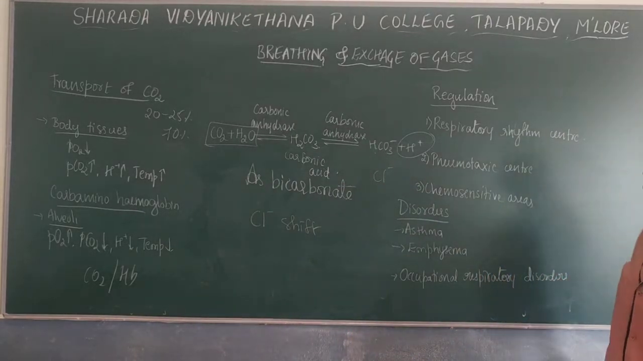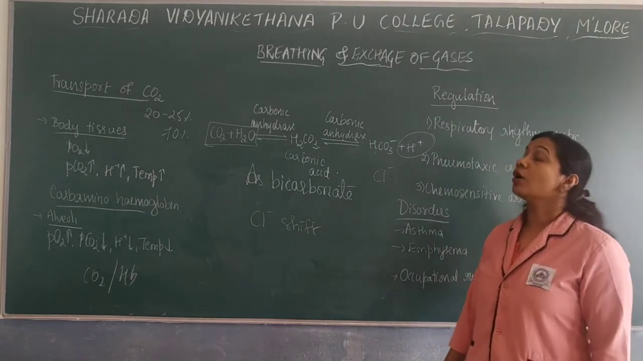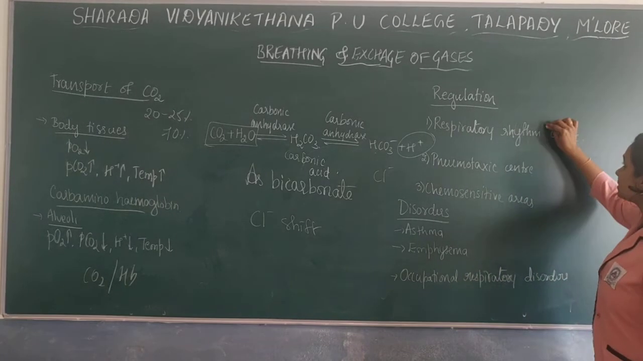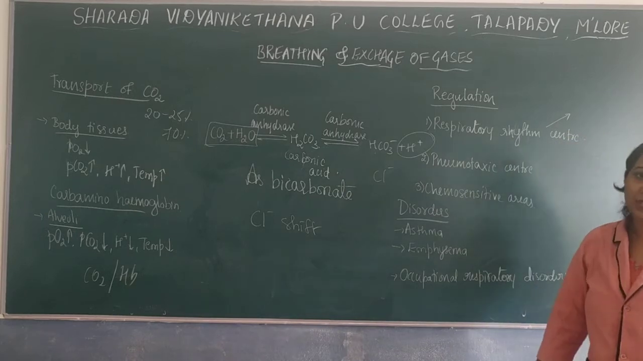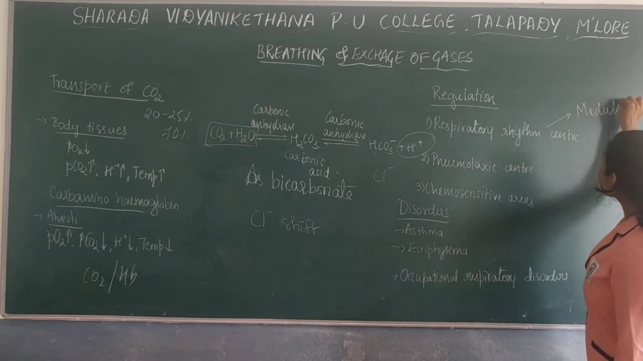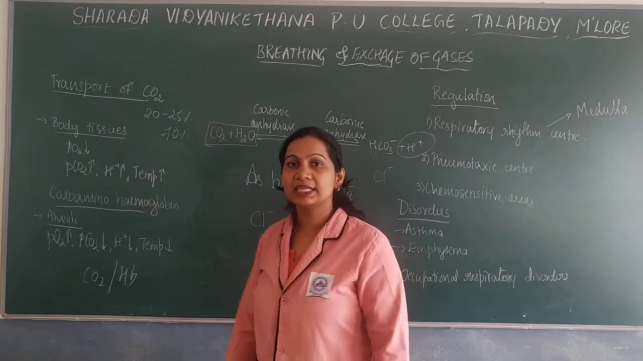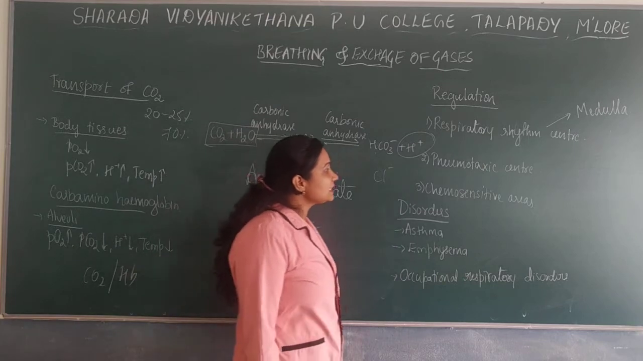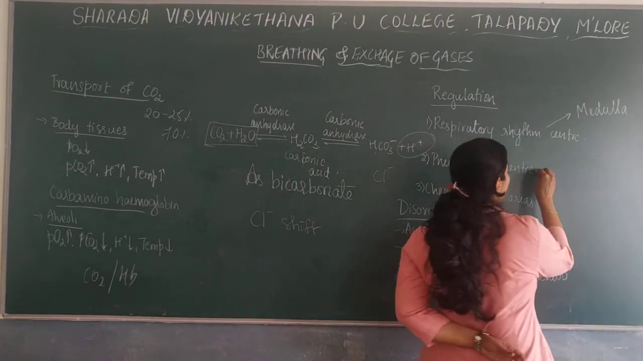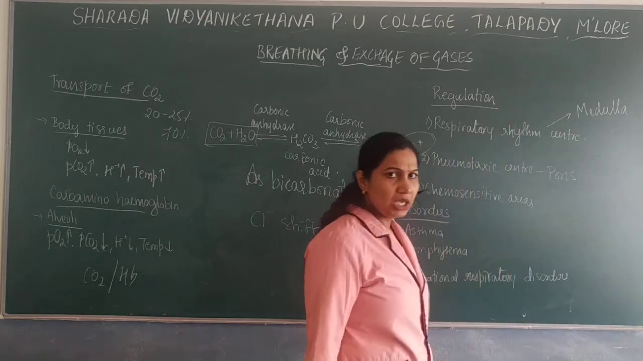For the regulation of respiration, first and foremost we have a center called the respiratory rhythm center. There is a presence of the respiratory rhythm center in our medulla, as well as one more center called the pneumotaxic center, which is mainly found in our pons.